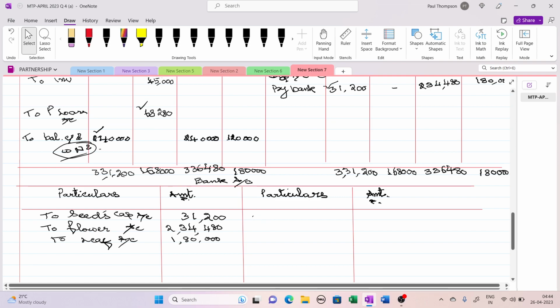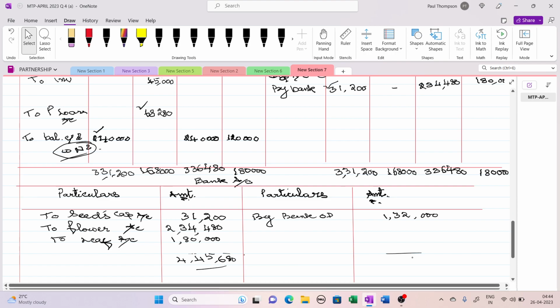So overdraft we have to clear it by bank OD account, 1 lakh 32,000. Now if you total this, it comes to 4 lakh 45,680.